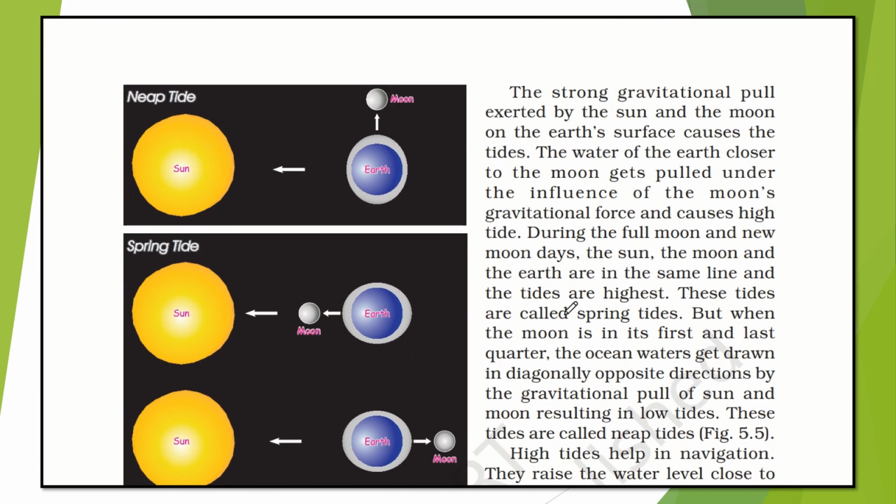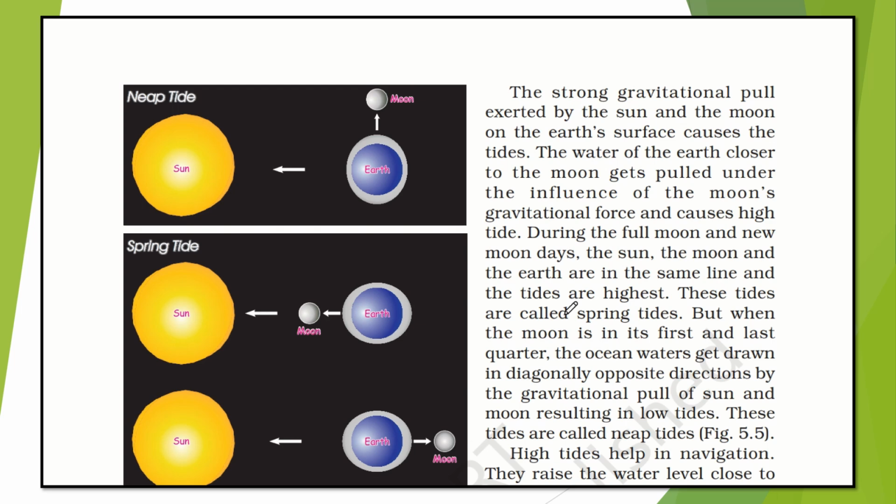So here one phenomenon causes high tide and low tide. The strong gravitational pull exerted by the sun and the moon on the earth's surface causes the tides. The water of the earth closer to the moon gets pulled under the influence of the moon's gravitational force and causes high tide. That's why, in the evening, you may have heard about it, you will experience high tides.